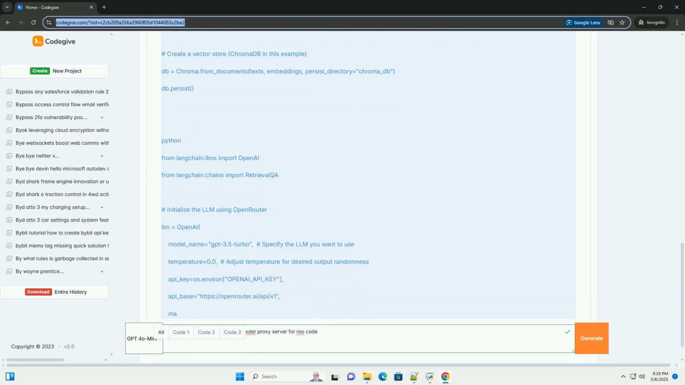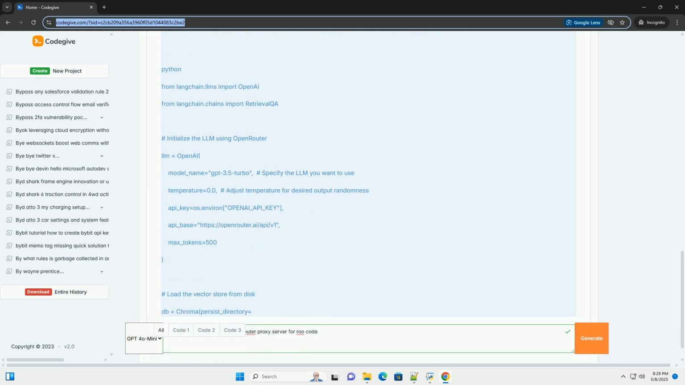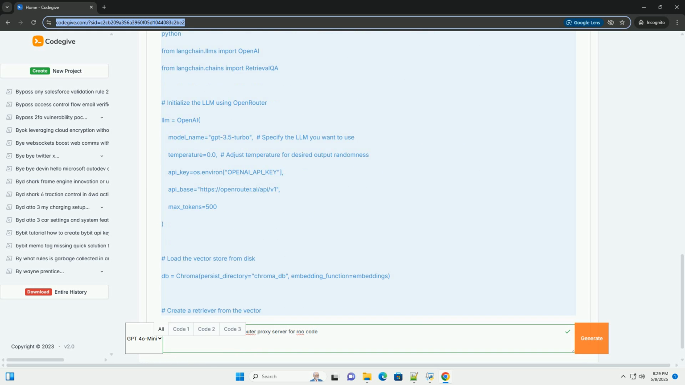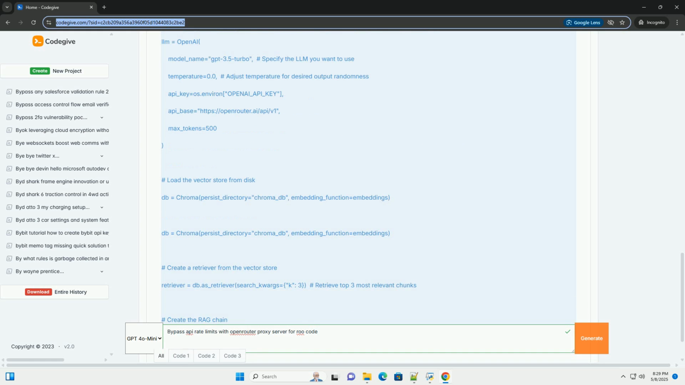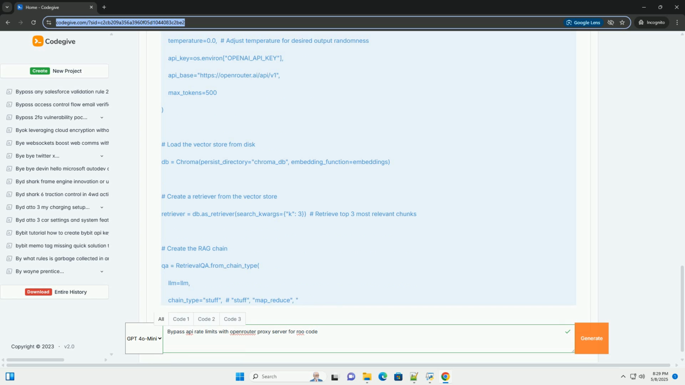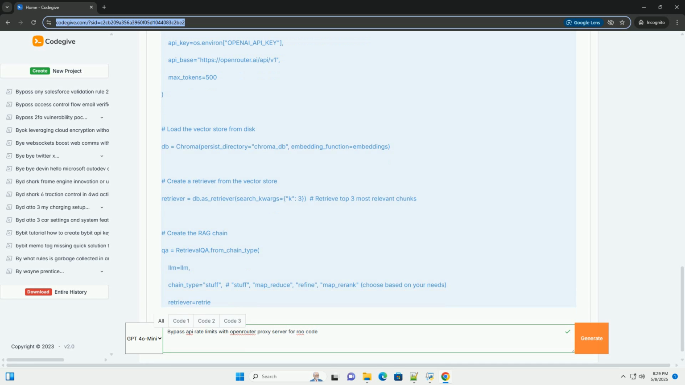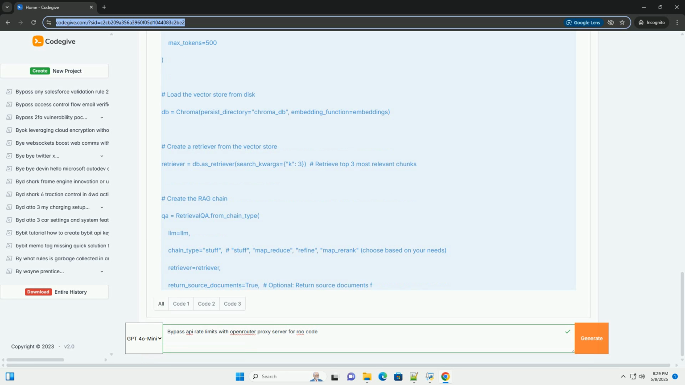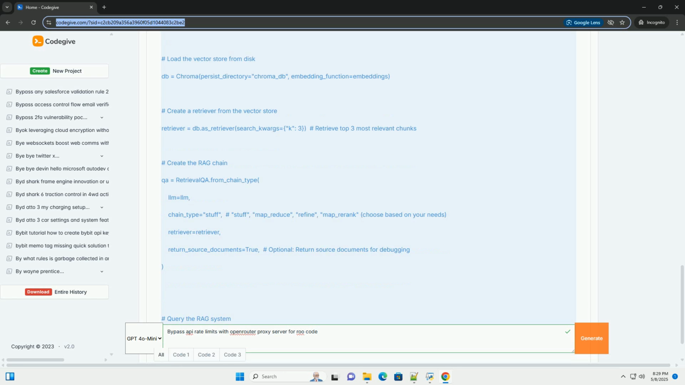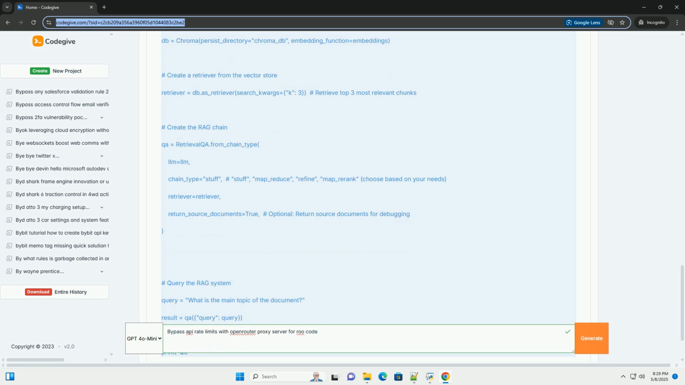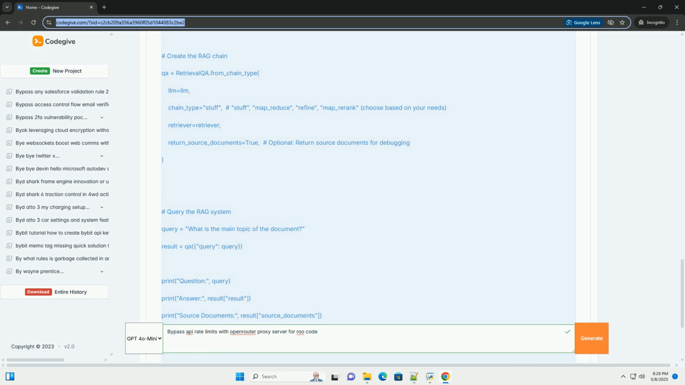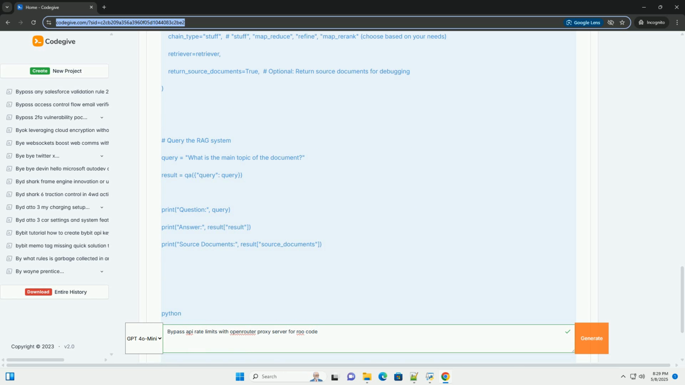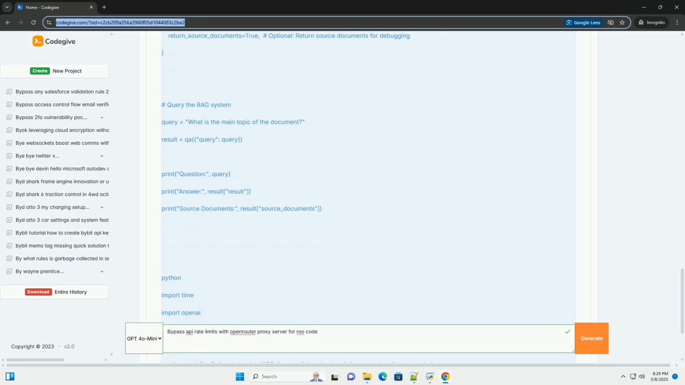What is OpenRouter? OpenRouter is a service that allows you to access multiple LLMs through a single API endpoint. It's essentially a proxy layer that offers several advantages. Smart routing. OpenRouter can route your requests to different LLM providers based on availability, performance, and cost. This distributes the load, reducing the chance of hitting rate limits for a single provider.